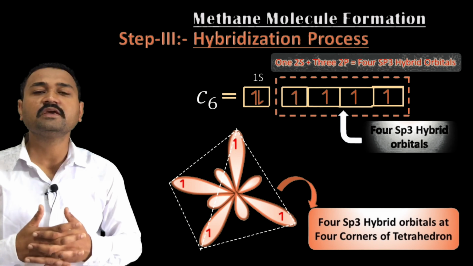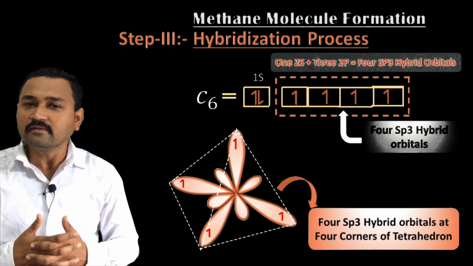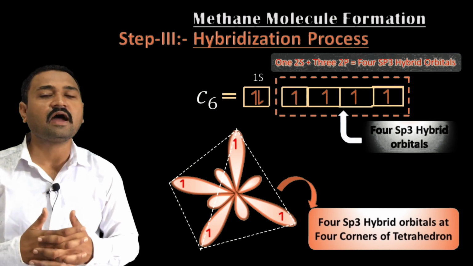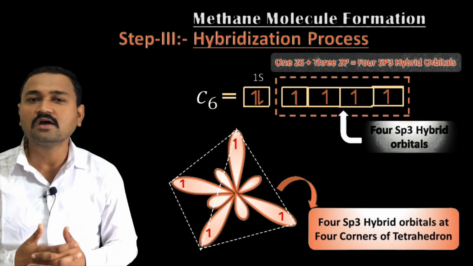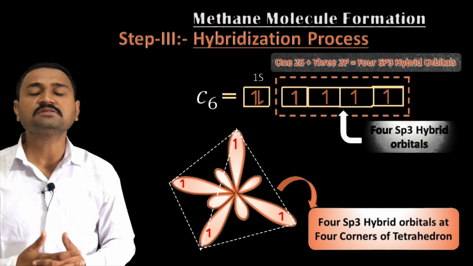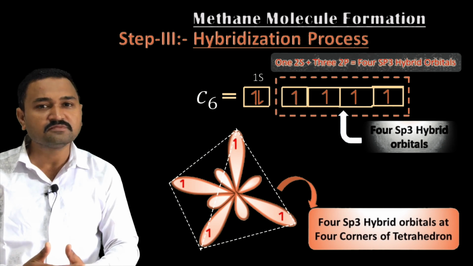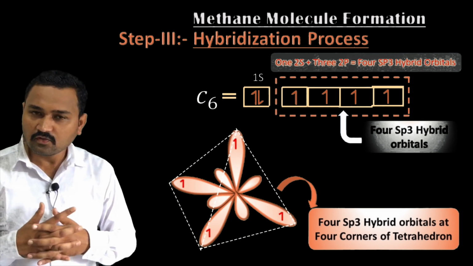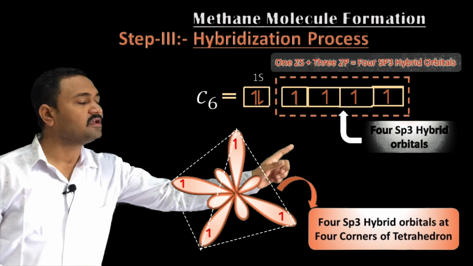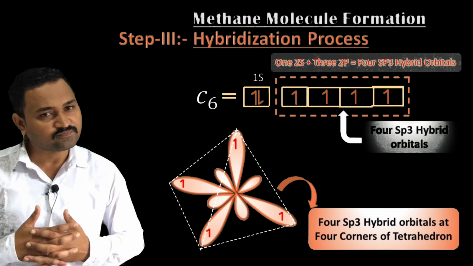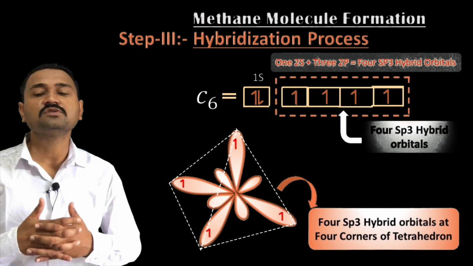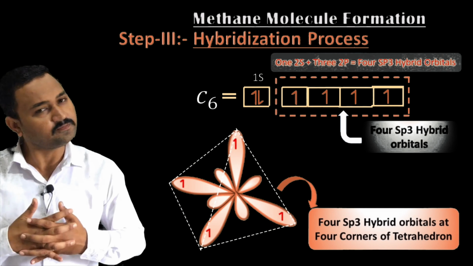These 4 sp3 hybrid orbitals orient themselves in a tetrahedral manner in space for maximum stability and minimum repulsion between these hybrid orbitals, which I have shown in the dotted line in this diagrammatic form. So this leads to the hybridization process.